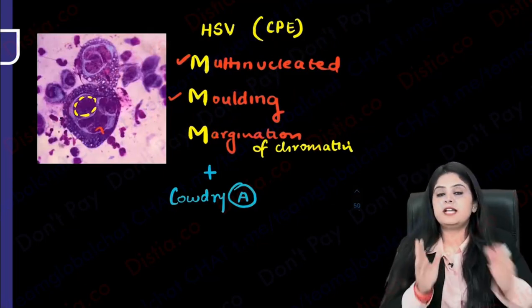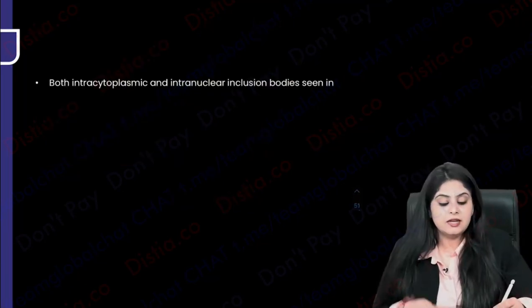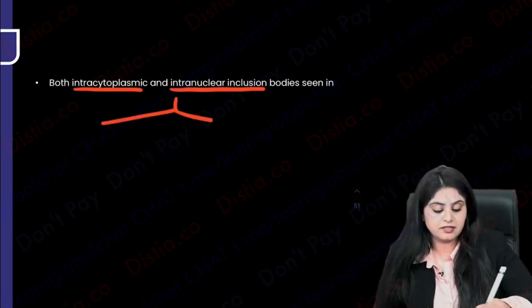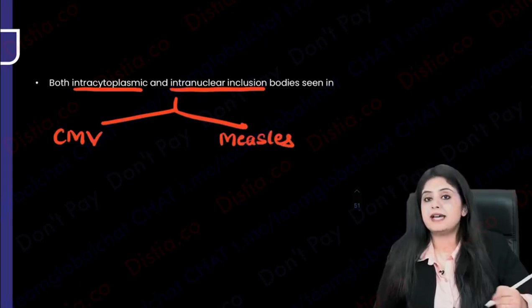So till now I said either the bodies were in the cytoplasm or the nucleus. But is there any condition where the bodies are seen both in the cytoplasm and the nucleus? Yes, there are two conditions. One is cytomegalovirus and one is going to be the measles virus. I'll give you the diagram first.